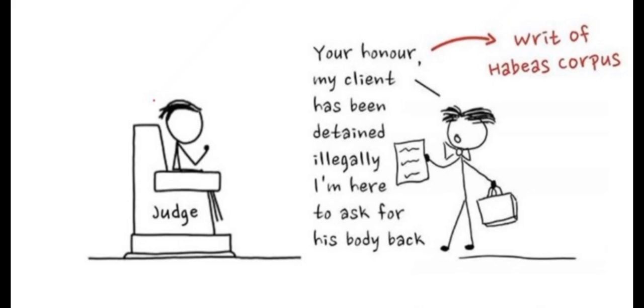By using habeas corpus we can take back the particular person, that is, produce that person before the court. This is a very important writ power, securing us whenever there is illegal detention.